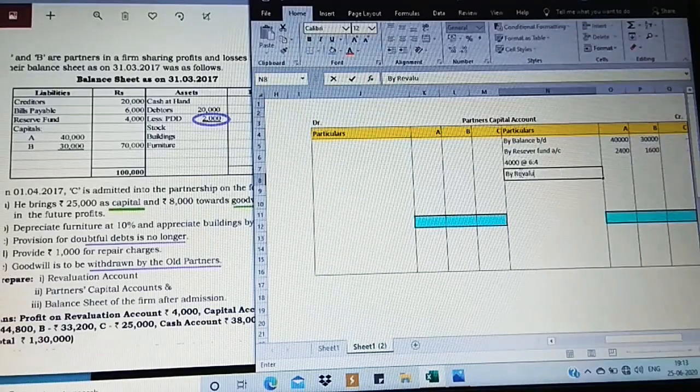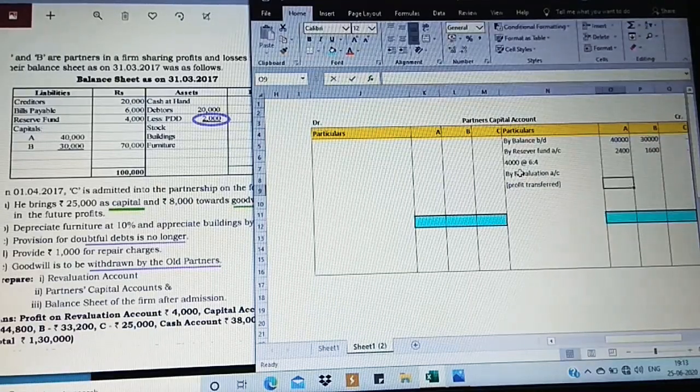By revaluation account, in the bracket, write profit transferred, and what we have calculated as a profit. So we get 4,000 again on the profit. The same is going to be the value if it is going to be distributed.